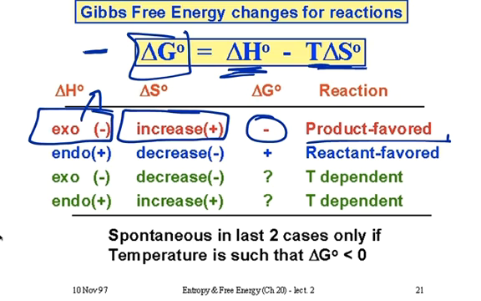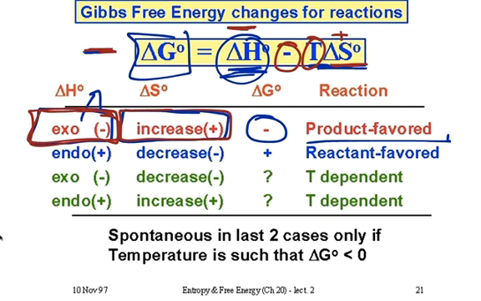So you can pretend putting numbers in there. Imagine, again, exothermic value. So this value is negative, and this value is positive. Well, there's a negative right here. So no matter what the temperature is, if this is a positive value, this is a negative minus another value, this overall is going to be negative no matter what. So if we have exothermic reactions that increase in entropy, increase in randomness, they're going to be favored no matter what.